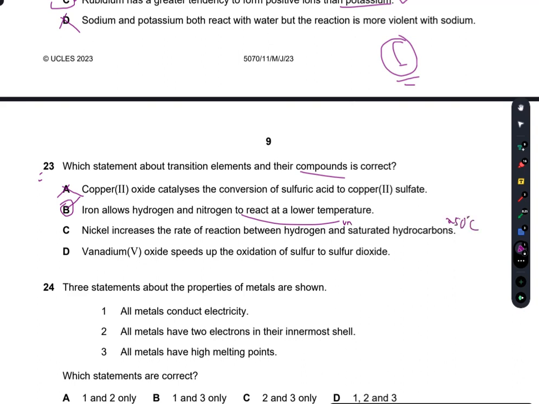Vanadium(V) oxide speeds up the oxidation of sulfur to sulfur dioxide. It acts as a catalyst, but for conversion of SO2 into SO3, not sulfur to sulfur dioxide. So D is also incorrect. B is the best choice.